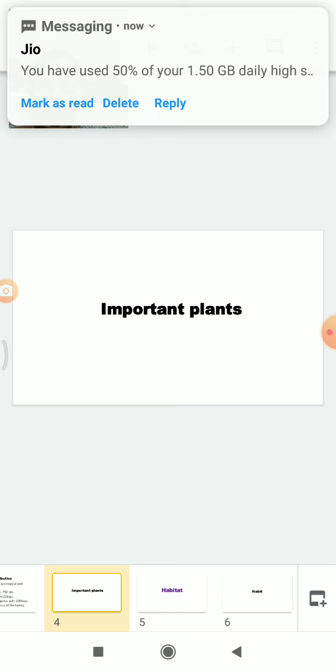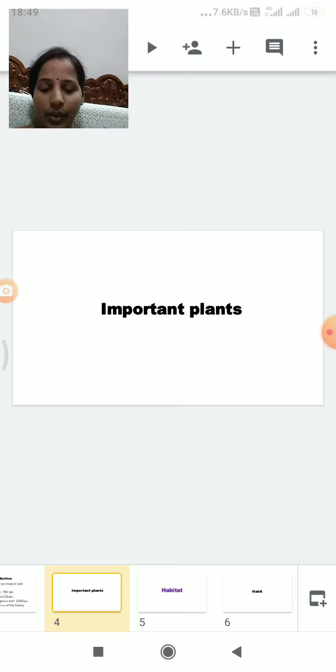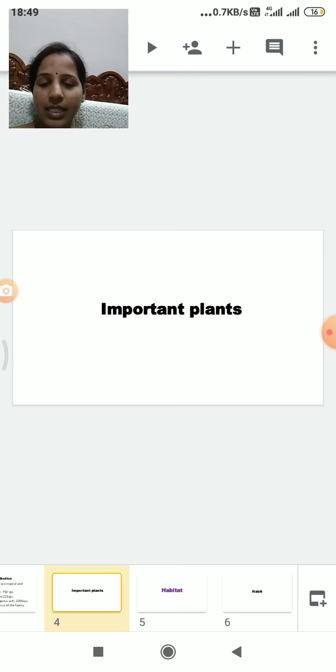Arachis hypogaea, groundnut; Cicer arietinum, Bengal gram; Cajanus cajan, red gram; Dolichos lablab, bean; Dolichos biflorus, horse gram; Glycine max, soya bean; Lathyrus odoratus, sweet pea; Lathyrus sativus, Indian pea; Pisum sativum, pea; Indigofera tinctoria, the blue plant.